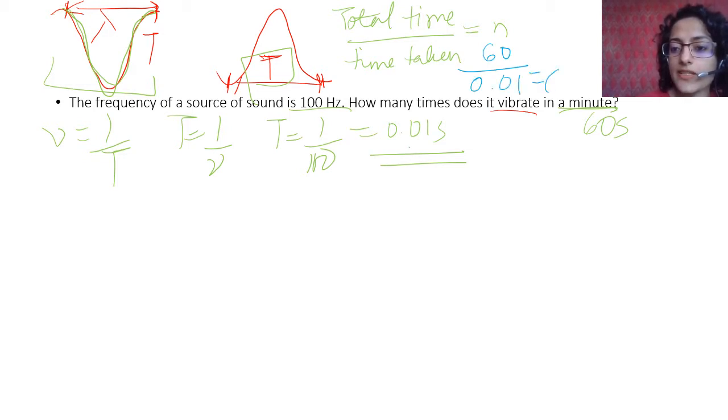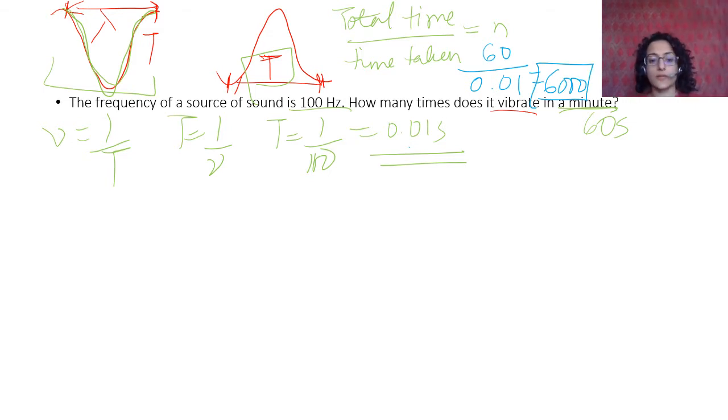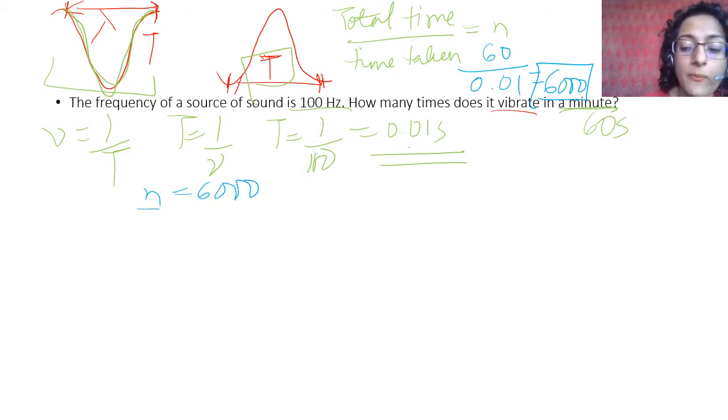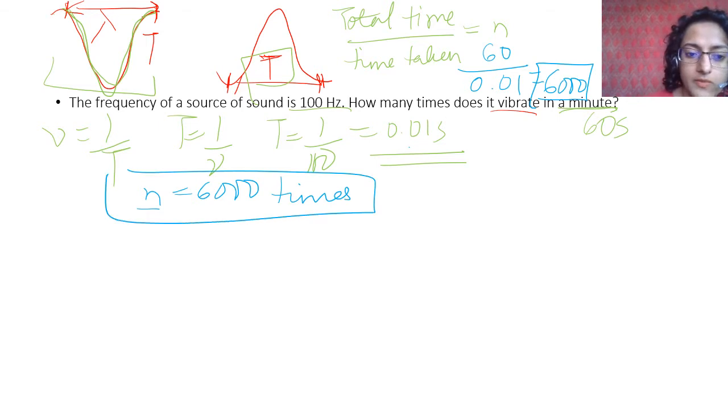Therefore, how many times does it happen? 6,000 times. N generally refers to the number of events or whatever happens. 6,000 times is your answer. Simple hai?